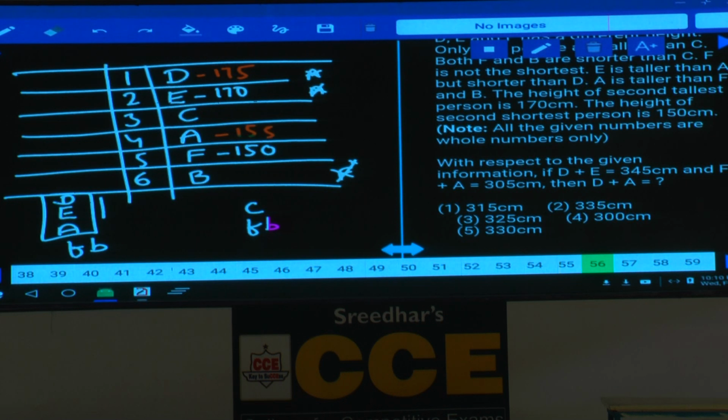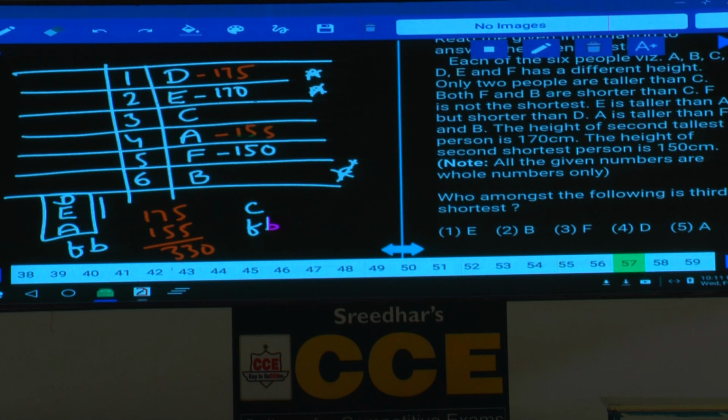Then what is the sum of D plus A? D is 175 and A is 155. Hence, what is the sum? 17 plus 15 is 32, plus 1 is 33. That is 330. 330, that is choice 5. Clear now? Now, the sum of the heights of these two persons will be 330. And this is given in question number 56.